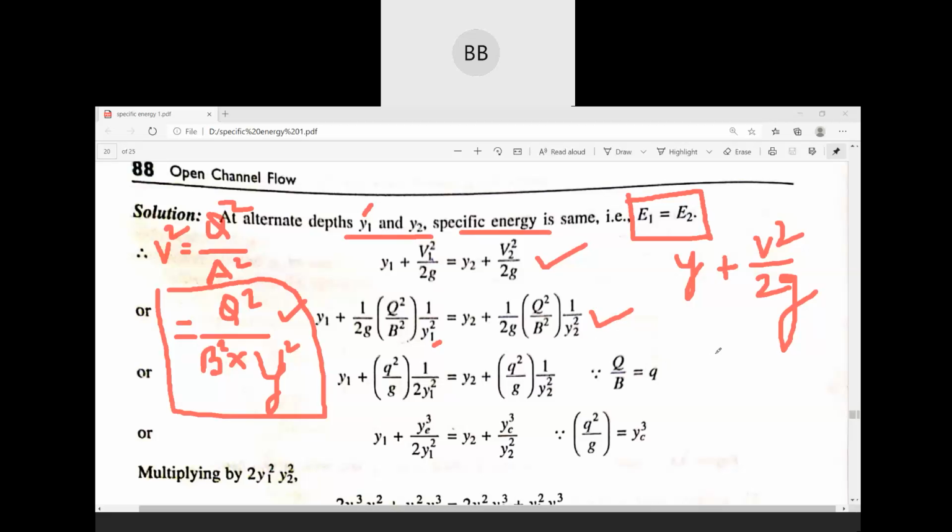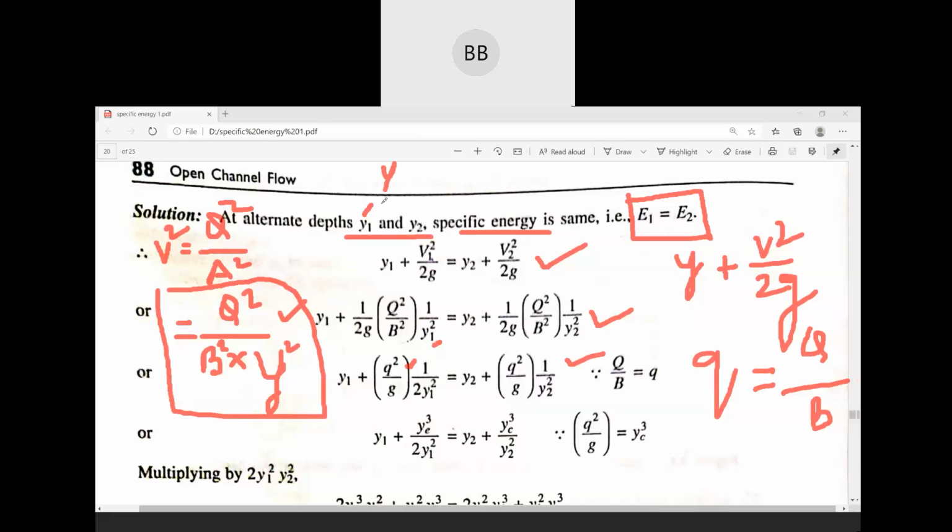Then if you remember, we have a term called small q. Small q is nothing but discharge per unit width of the channel. I think we have already discussed small q. So here Q square divided by b square, you can write small q square. Other terms will remain same. Similarly for this case also, your Q square divided by b square, you can write small q square.